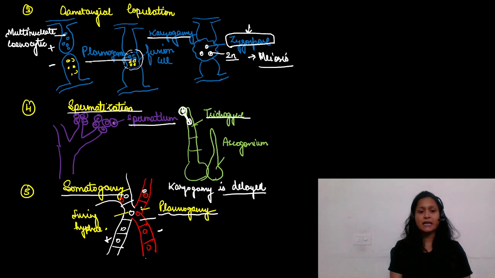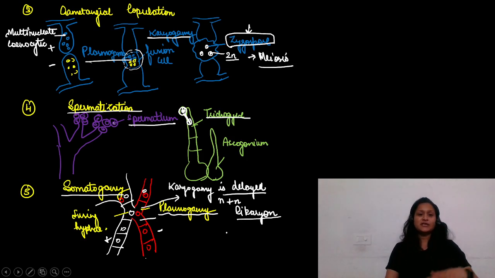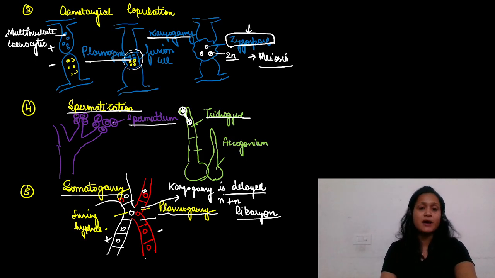So the cell here having two nuclei in one cell, n plus n condition, is called a dikaryon, and the phase is called the dikaryon phase. Okay, so this is how the fungi reproduce by sexual, asexual and vegetative methods.